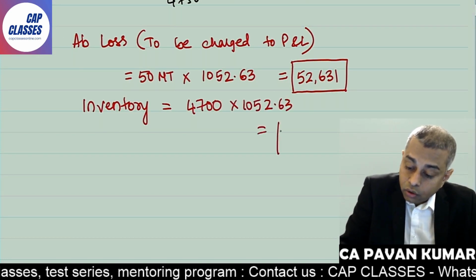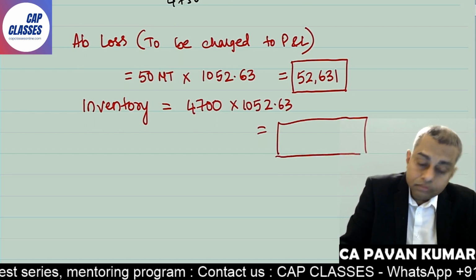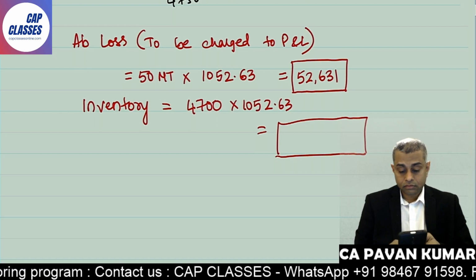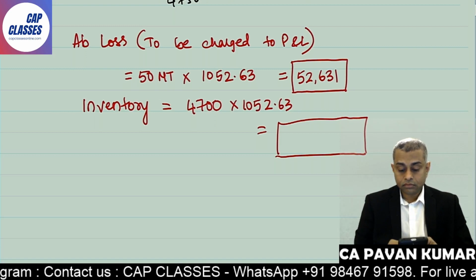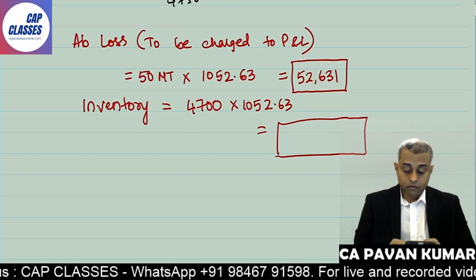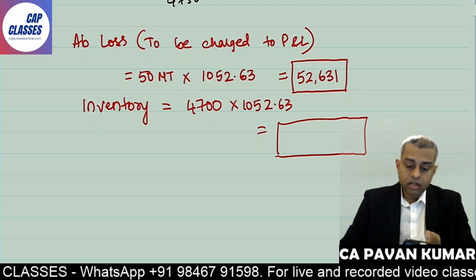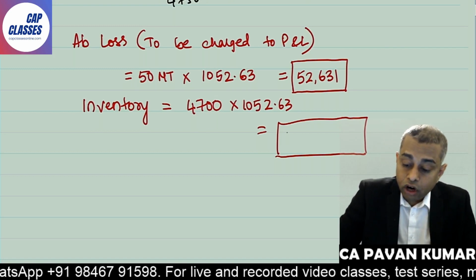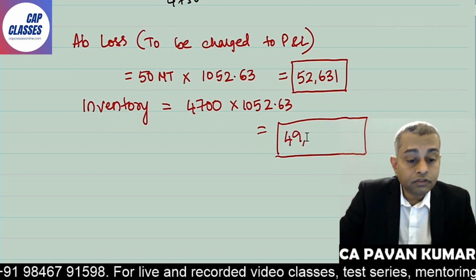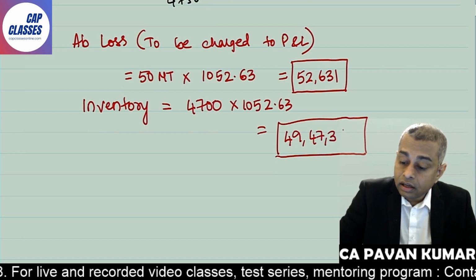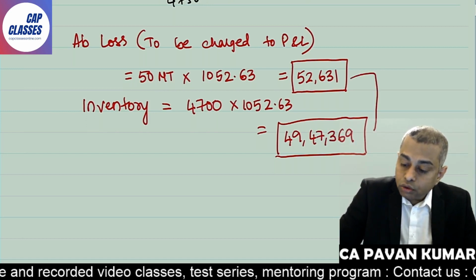This is your inventory. 4,700 into 1052.63. It is coming to 49 lakhs 47,369. If you add this, it will be 50 lakhs.